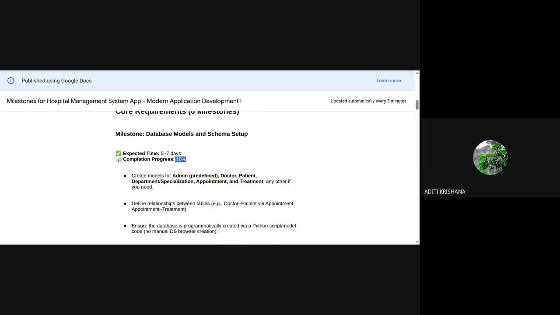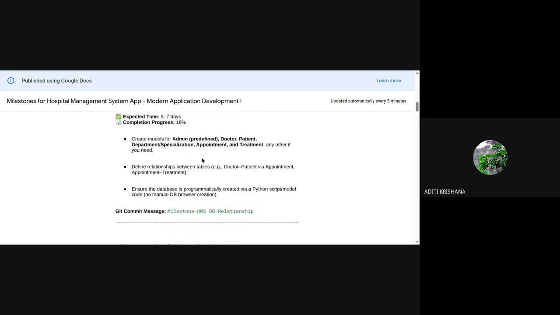Please don't rely on this particular thing, expected time and completion progress, because every one of you is unique. You have a different pace of coding and a different pace of understanding. Some can take very little time and some can take more time. That is not a problem. I will help you make and complete this project with good grades. So these are the expected times, so ignore this part. Let's come to the points which are necessary.